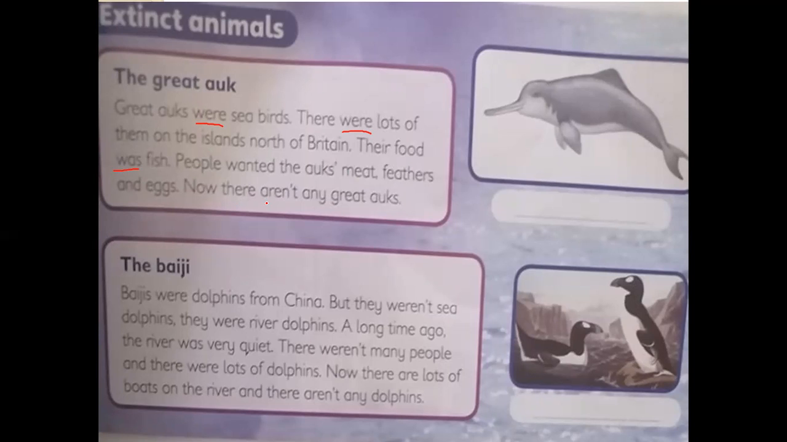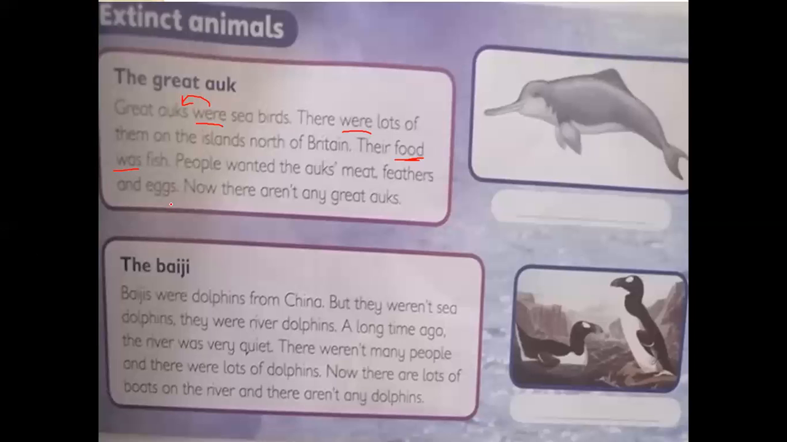Okay. Have a look at the use of were and was here. Why do we use were here? Excellent, because we have great oaks. They are plural, so we use were. Number two, there were lots of them. They are talking also about great oaks, so we use were. Number three, their food. They are talking about the food, and you know that food is not countable, so we consider it singular, so we use was.